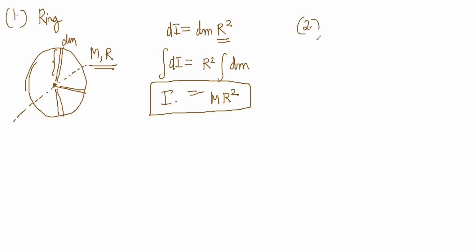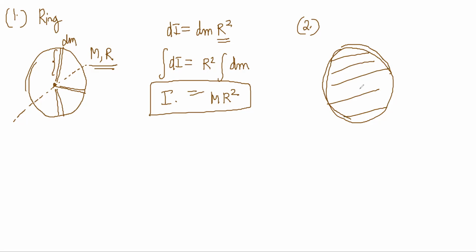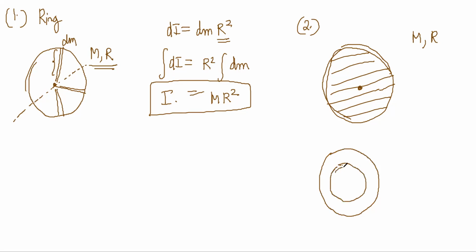For a plate, now this is a full plate. How would you do it now? This is a plate. It has mass M, radius R. So mass M is distributed throughout. So what you should do is take rings, then integrate the rings. Take small rings.